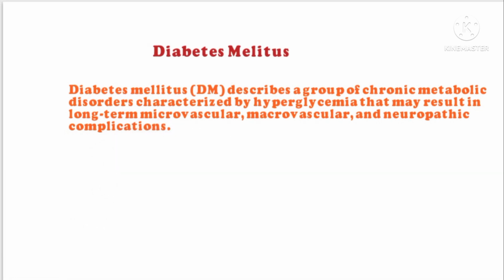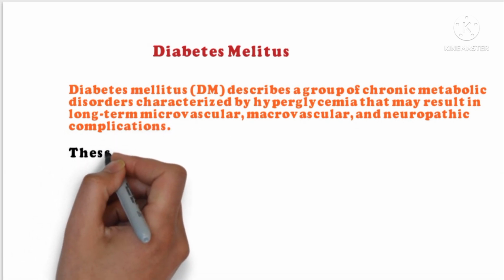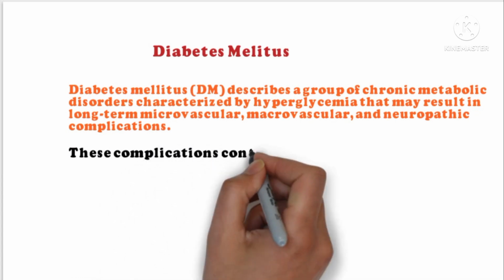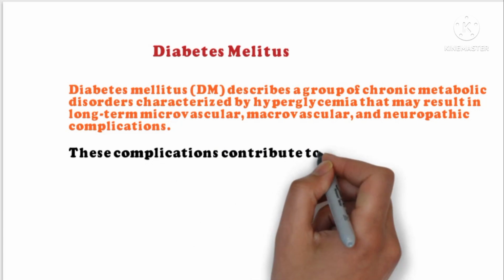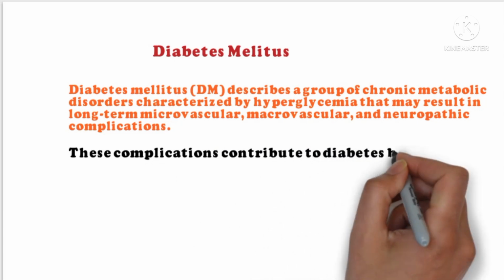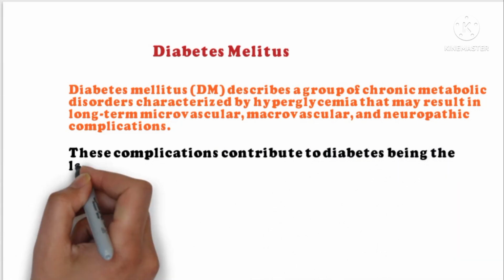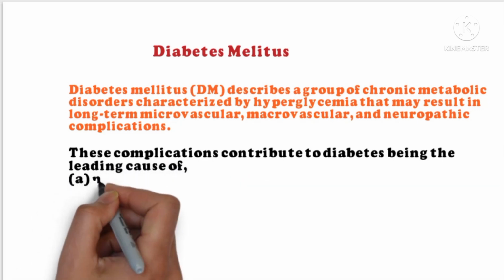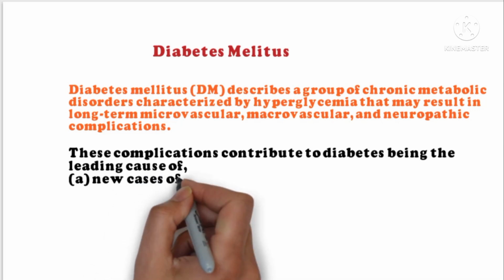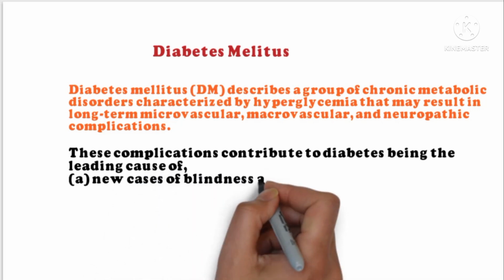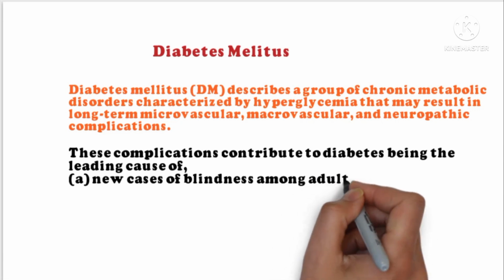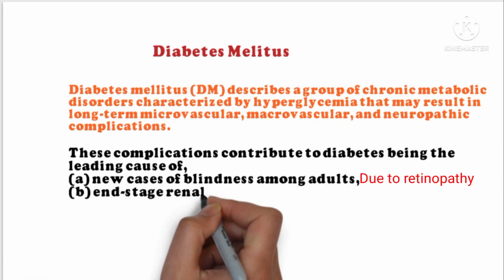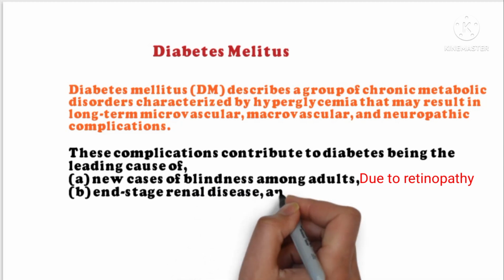These complications arising due to diabetes are the leading cause of new cases of blindness among adults and end stage renal disease, and non-traumatic lower limb amputation. Limb amputation means if a person gets injured, his wound will not heal and this will result in amputation of the organ. Amputation means to cut off. New cases of blindness occur due to retinopathy, which is the microvascular complication of diabetes.